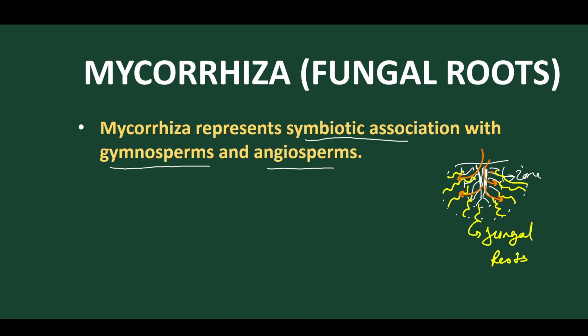So by mutual benefit, both the higher plants and the fungal roots are benefited, and this type of association is called symbiotic association, and this type of root present in fungi is called mycorrhizal roots.